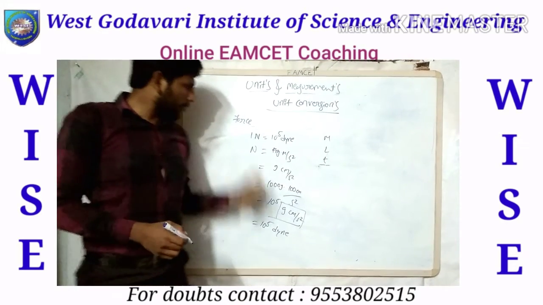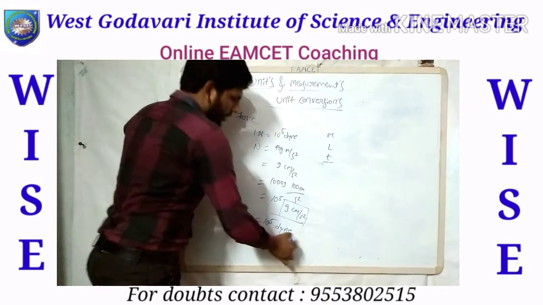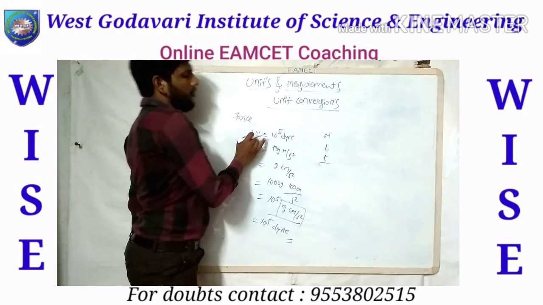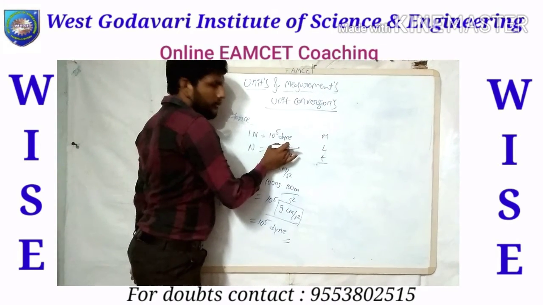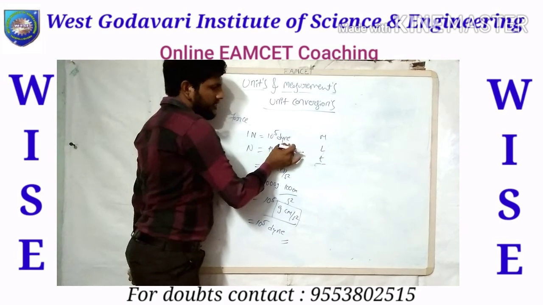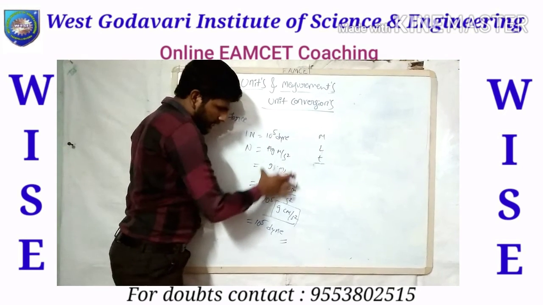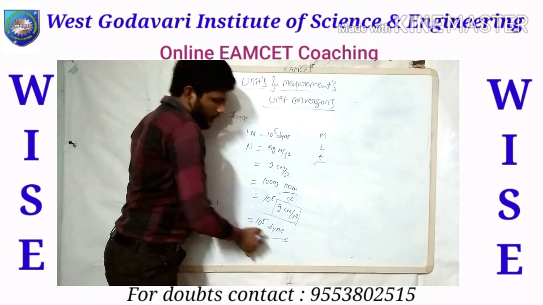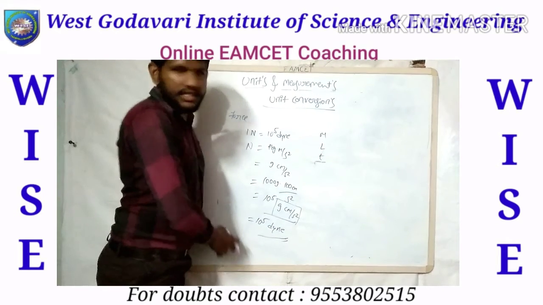Force equal to 1 Newton equals 10 to the power of 5 dyne. So we take the SI unit and convert into the CGS system, and you can prove how the value comes. Okay, this is the proof.